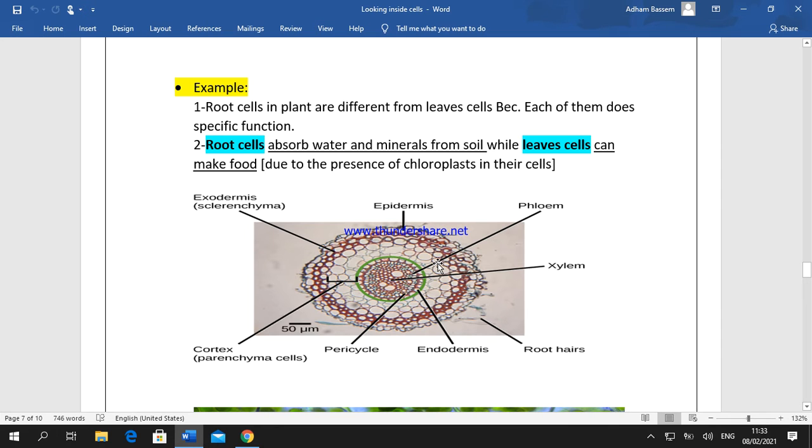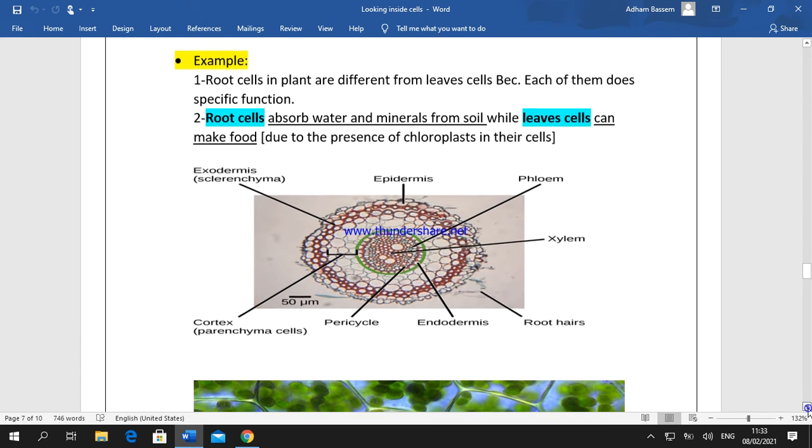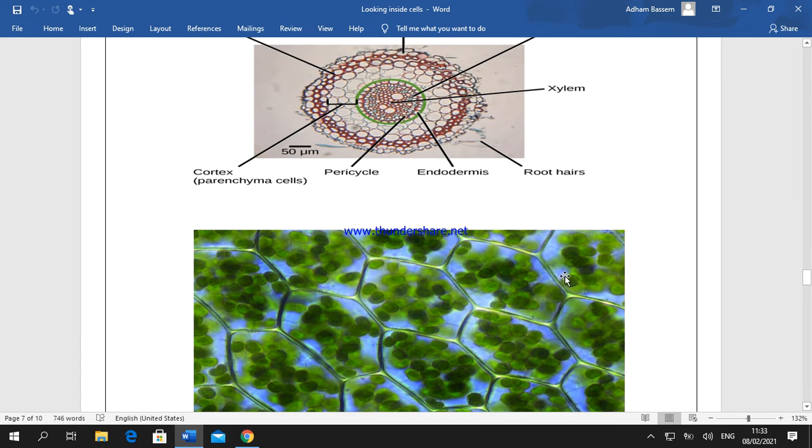As you see, these cells contain root hairs to help the root cells absorb water and mineral salts from soil. While leaf cells found in plants, as we see in the figure in front of you, differ from root cells.